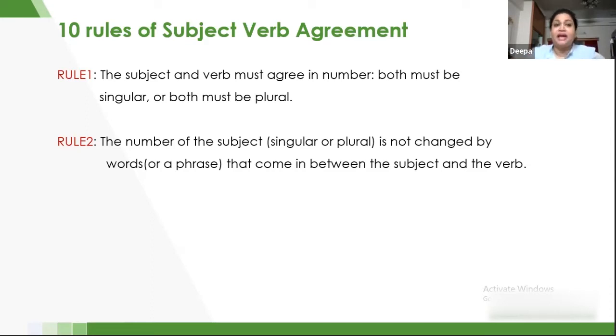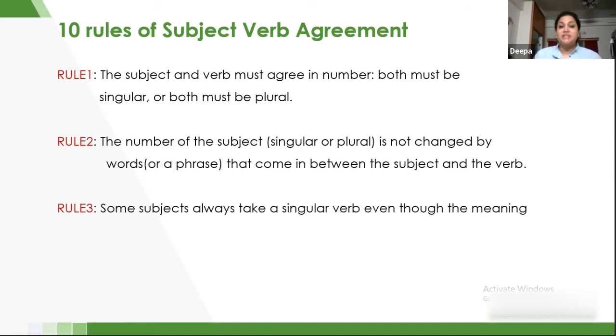We have said that the men who play soccer are handsome, or the man who plays soccer is handsome. Even if there are some phrases that come in the middle, we still have to maintain the subject and verb agreement. We cannot mess that up.